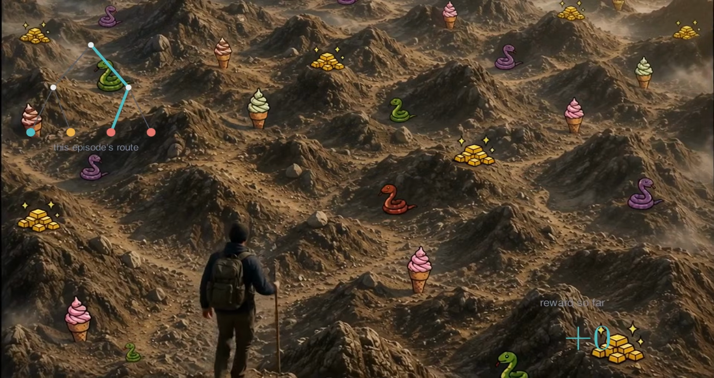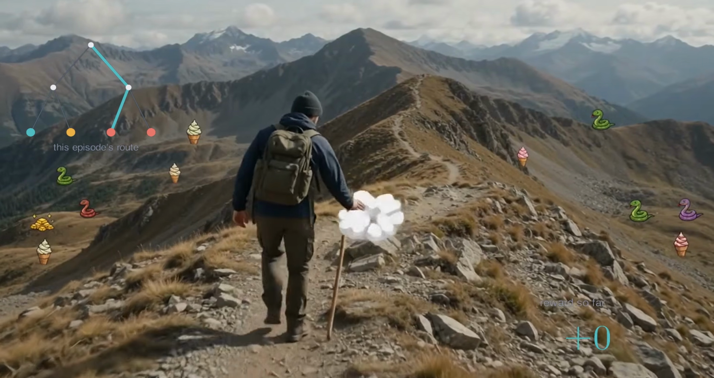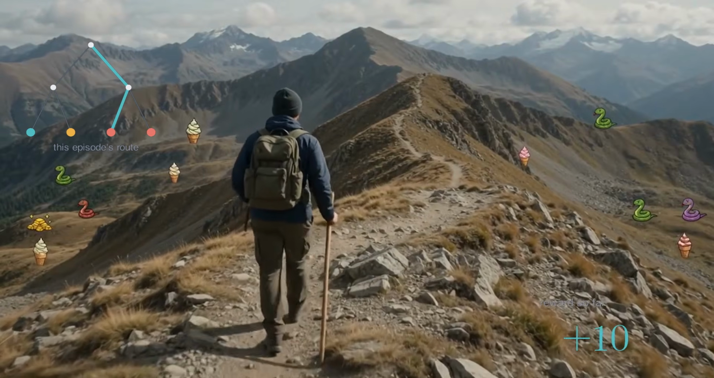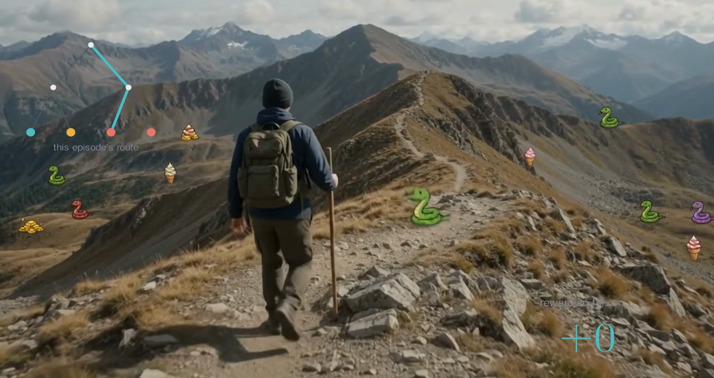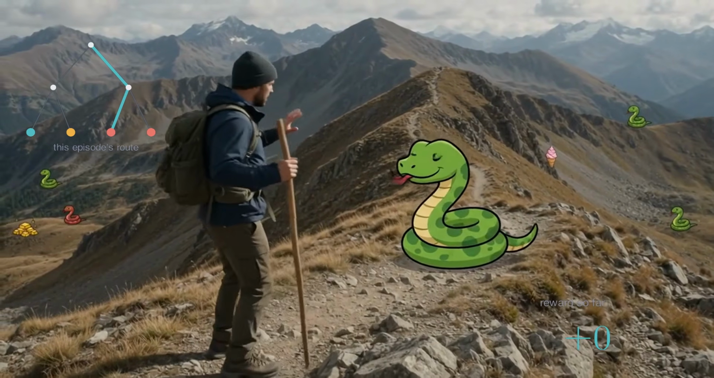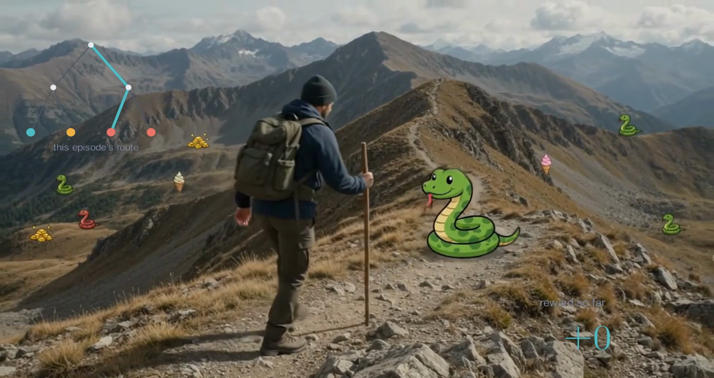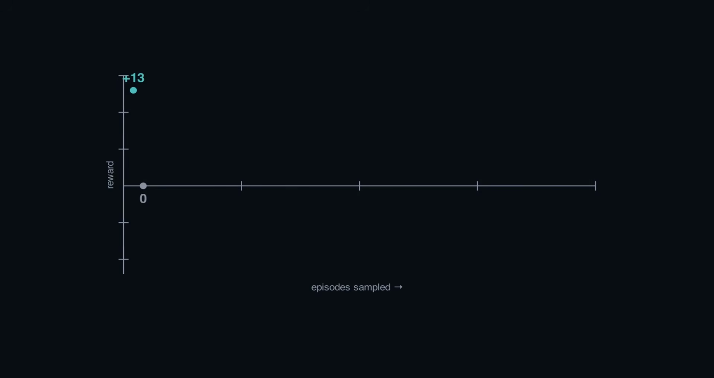Send another hiker. A second episode, sampled from the very same policy. This one heads right. You grab the gold, +10. But then, a snake, -10. Right back to 0. A wasted hike, same policy, wildly different result. 2 hikes, +13, and a big fat 0. On their own, useless. The reward swings all over the place.